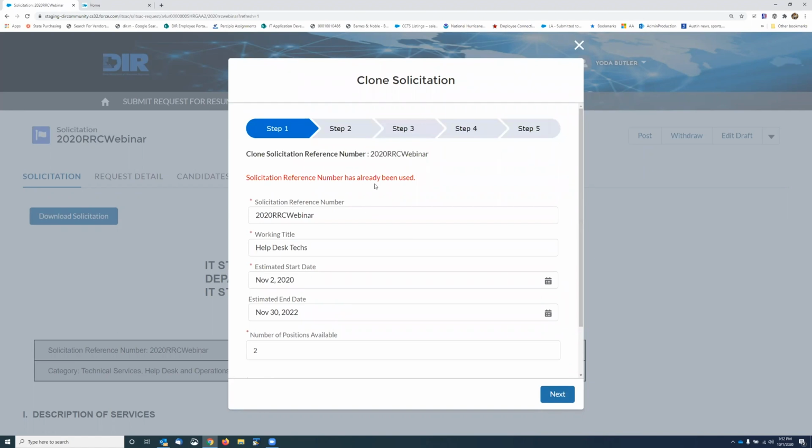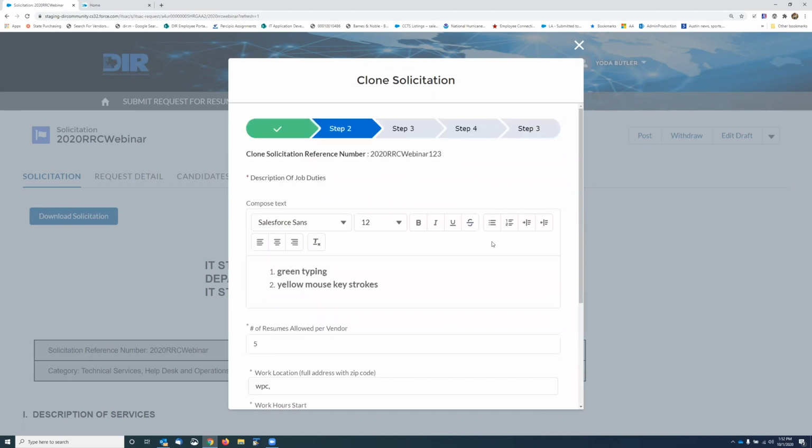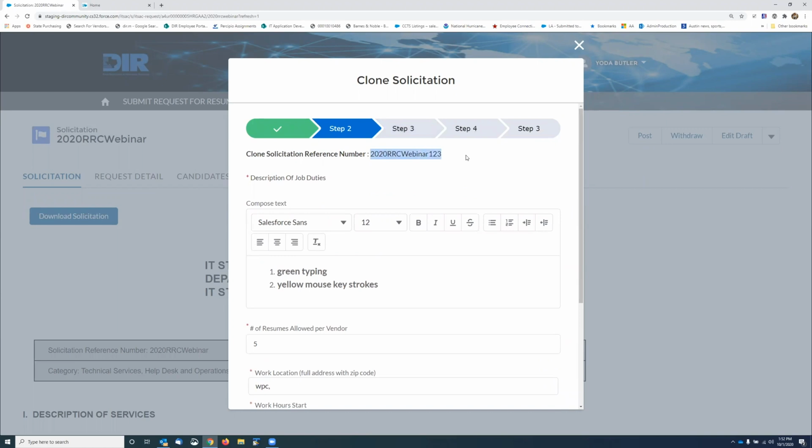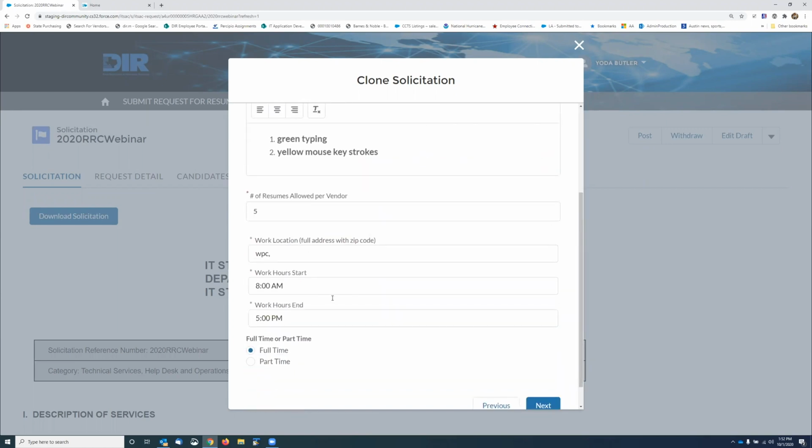The first thing it's going to say is we've already used this number, so you can't use it again. So you'll have to change it to something else. And our start date and end date is still good. So now I've created a new solicitation number, but I've retained all the information from the previous one. On this one, I'm only going to let them submit one resume per vendor.